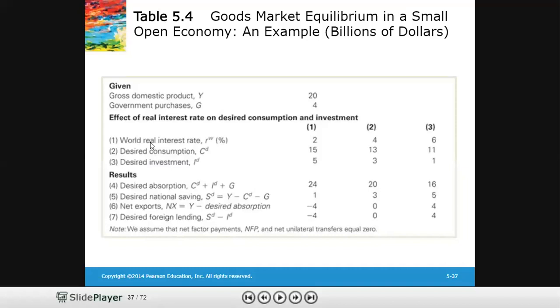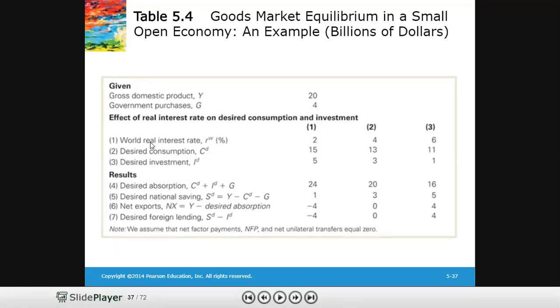How did we get this number? We just subtracted consumption and government purchases from Y, which is 20 billion. So 20 billion is gross domestic product, 11 billion is consumption, and government purchase is 4 billion. So 20 minus 15 is 5.